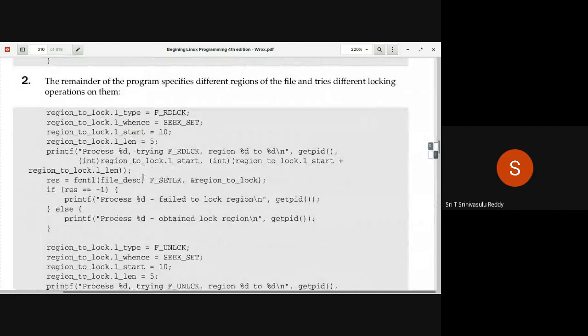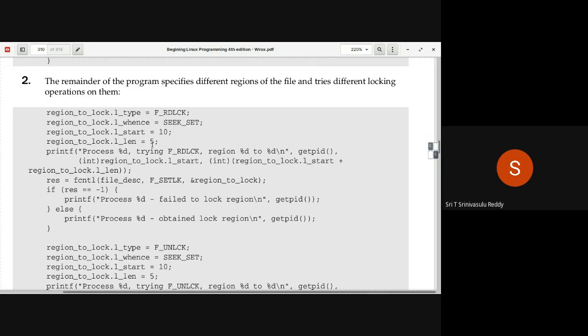Now you can easily understand what is going on. What he is trying to do, let us see. First, let us understand what are the values that he is trying to initialize. The lock type is read lock. He is trying to apply a read lock on something, from the beginning, from 10 to 15. Starting from 10, 5 bytes. That means he is trying to apply a read lock from 10 to 15. Lock 3 has already applied a read lock from 10 to 30 itself. So a 10 to 15 read lock, is it possible? It should be possible to get the lock.